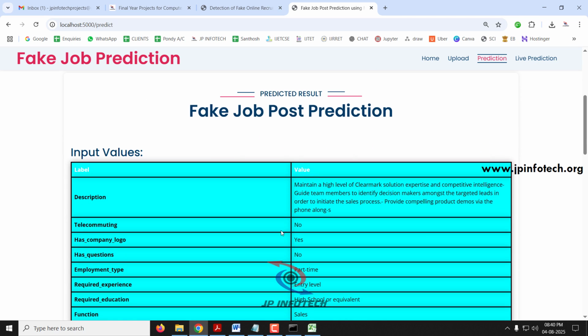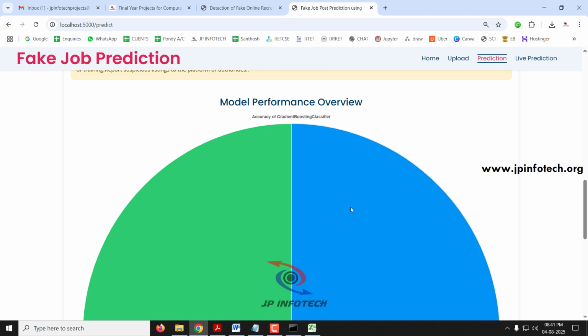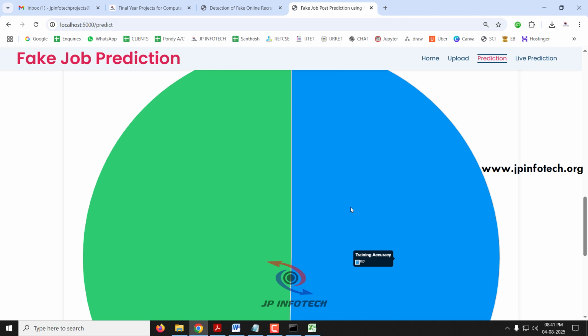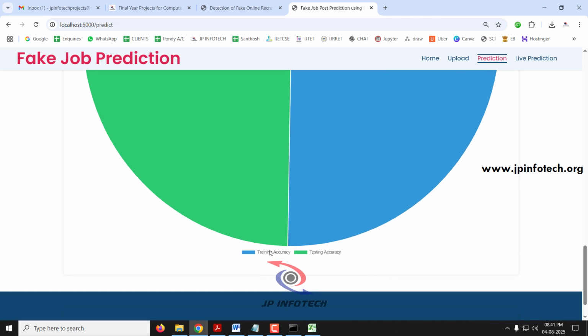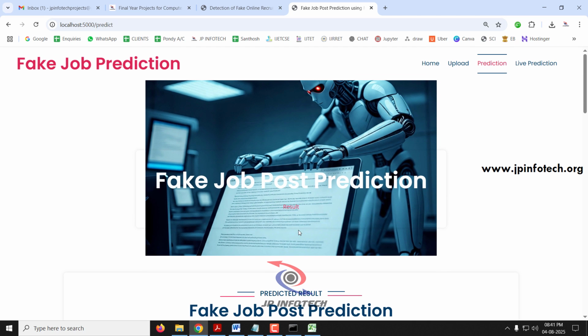For the values that we have entered, it is shown here, and finally you can see the predicted result, and the model that we have selected is gradient boosting classifier. The predicted result is fraudulent. Here you can see the performance analysis for this model. Training accuracy is 92% and testing accuracy is 91%. According to the model selected, the values of the graph will be changed here. Now I have shown you a few cases with each model. In this way you can check with other cases for each model also that are provided in the data set in the test and train part.